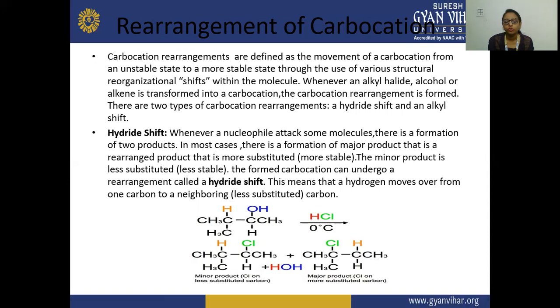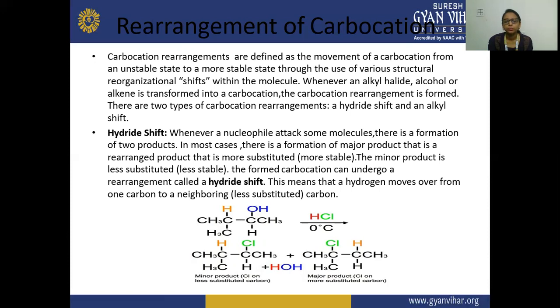So when a nucleophile attacks the reactant, these two products form. The major product is the rearranged one, more substituted and more stable, and the minor product is less substituted and less stable.